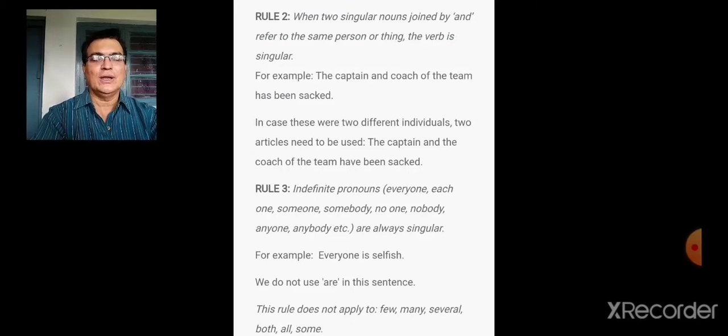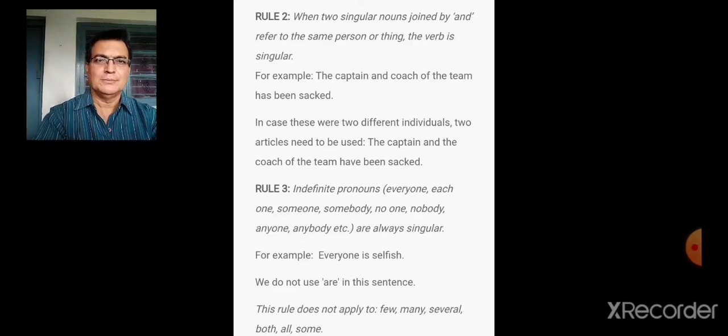Now let's go to the next rule. When there are two singular nouns joined by and, and they refer to the same person or thing, the verb is singular. Now here, the captain and coach of the team has been sacked. Now how do you find if it's the same individual or two different individuals?